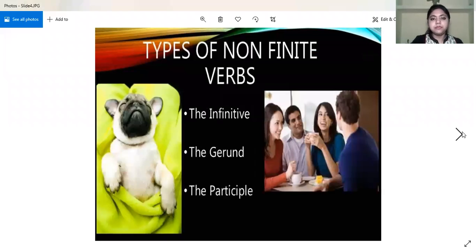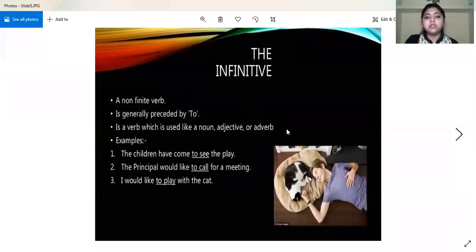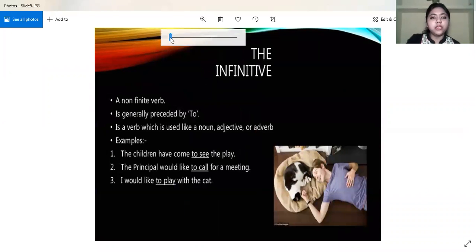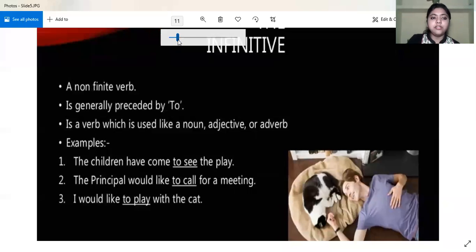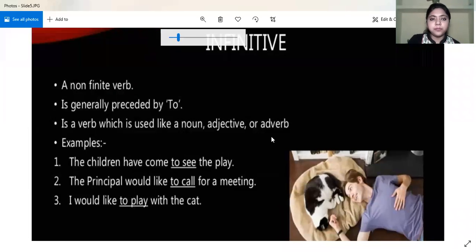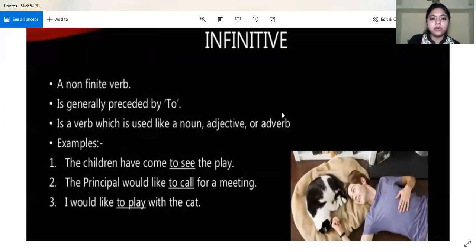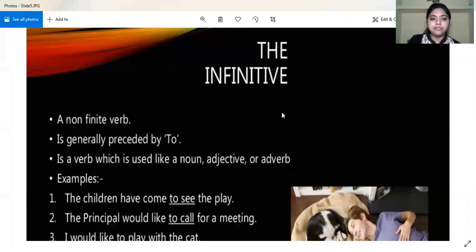Okay, so now we come over to the different types of non-finite verbs. There are three kinds of non-finite verbs: the infinitive, the participle, and the gerund. So first of all, we look into the infinitive. What is an infinitive? An infinitive is a non-finite verb. The very first point for the infinitive is that it is a non-finite verb, because we are studying non-finite verbs. So this is the first category of non-finite verb, the infinitive.